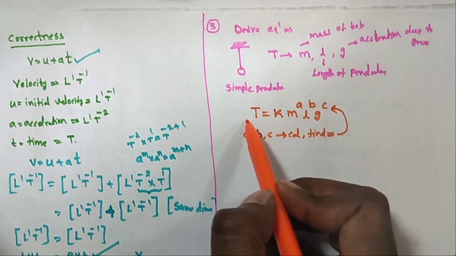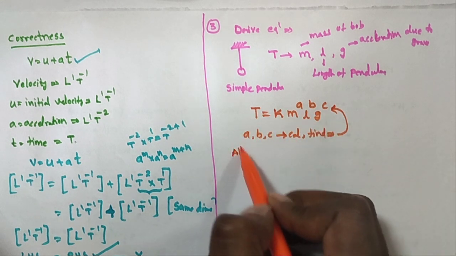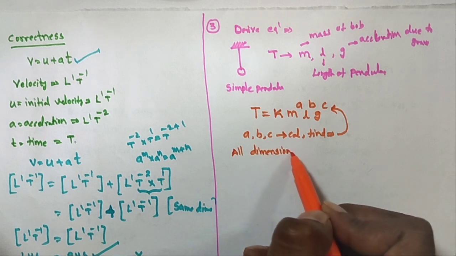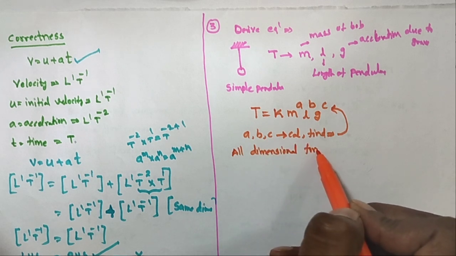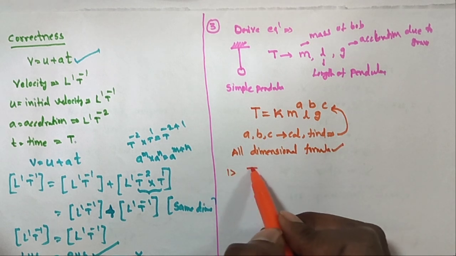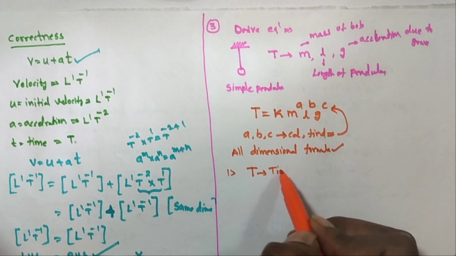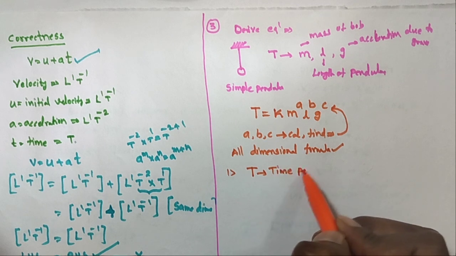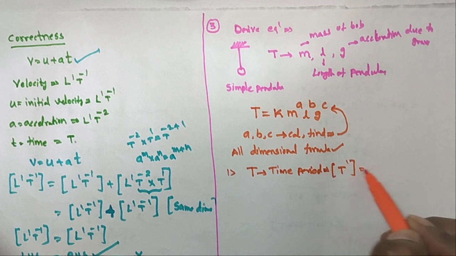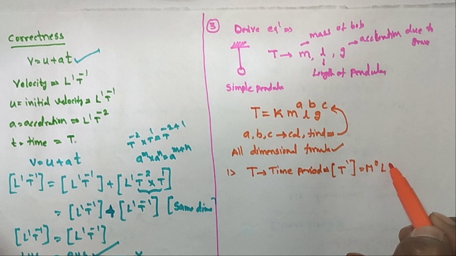First you write all the dimensional formulas. Please remember all the dimensional formulas. First one, capital T is equal to time period. What is the time period dimensional formula? We know that very well: T1. So I will write m power 0, L power 0, T power 1.